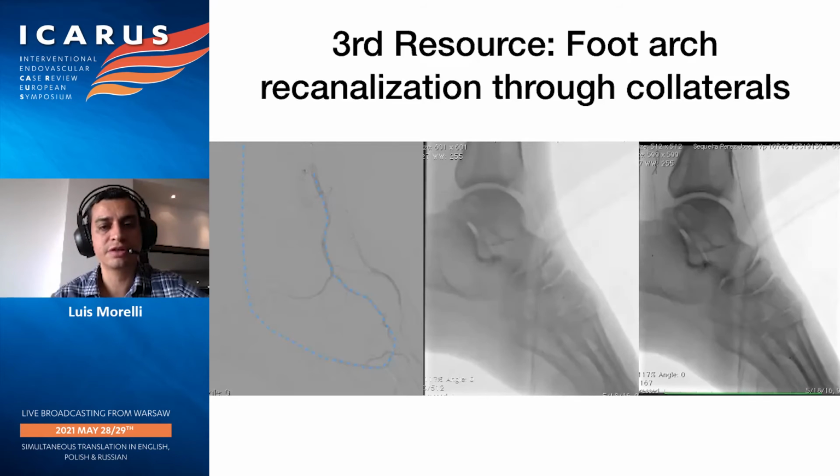But you can see the difficulty that we have, even in retrograde fashion, to cross the occlusion. We have to make a big loop in the final centimeters, but we were able to get inside the posterior tibial, which was pre-dilated previously in the failed antegrade recanalization. So we dilate the posterior tibial artery distally. We dilate also the plantar arteries and try to connect to the foot arch.